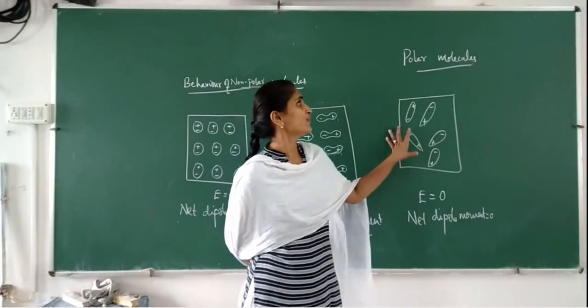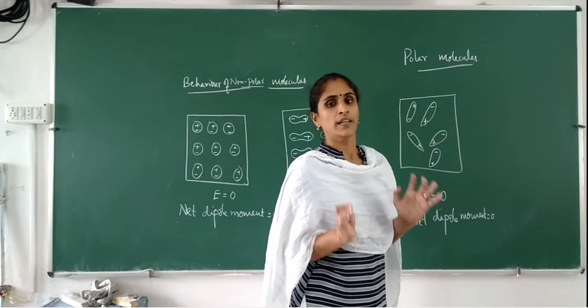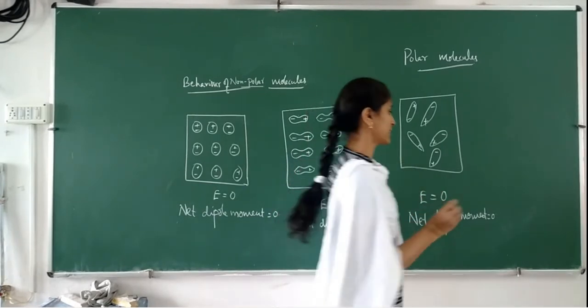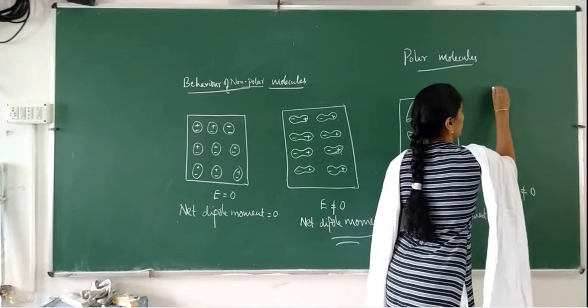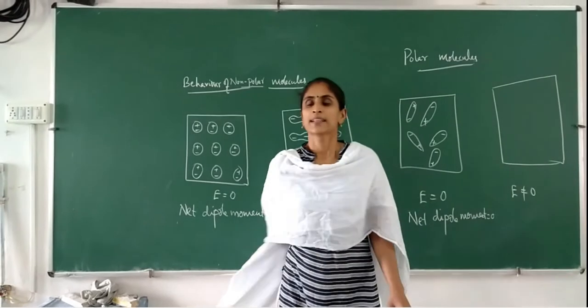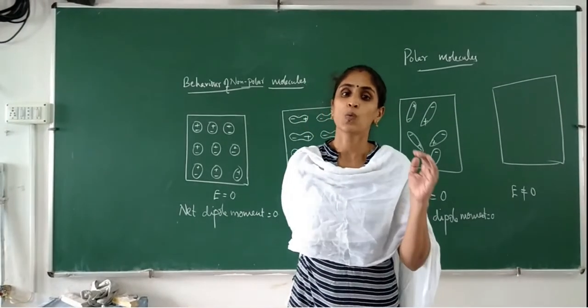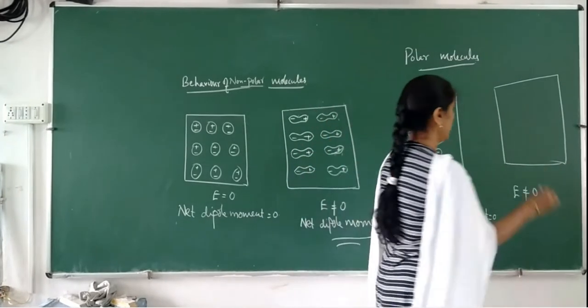But if we keep a polar dielectric in an external electric field, if the external electric field is not zero, what happens? These dipole moments will align in the direction of the external electric field.